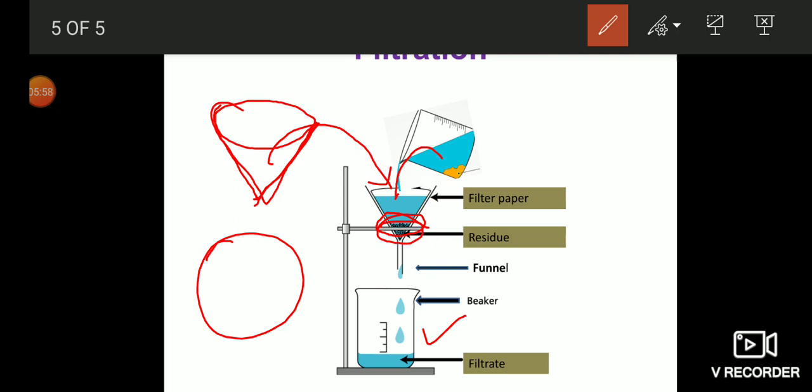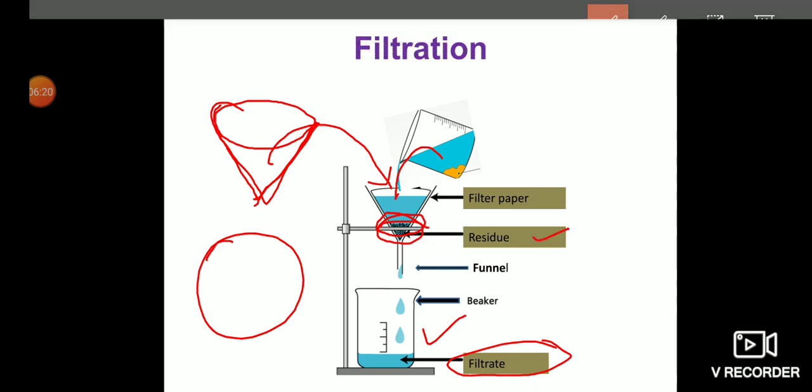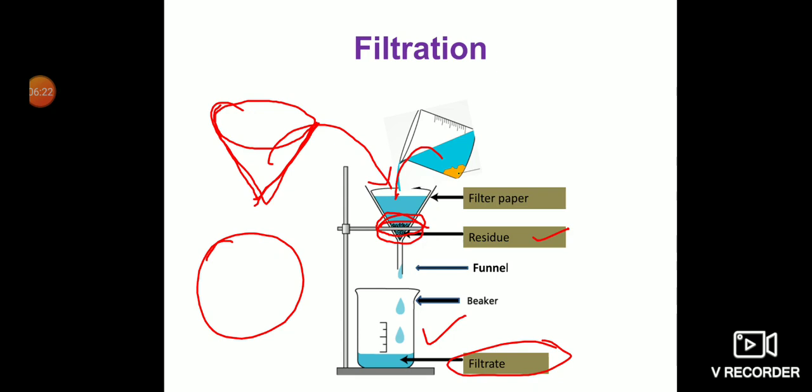Thus we get clean water in that beaker. This water we get is called the filtrate. And the particles collected in the filter paper, which are not allowed to go into the beaker, are called the residue.